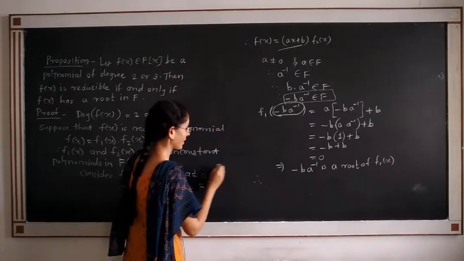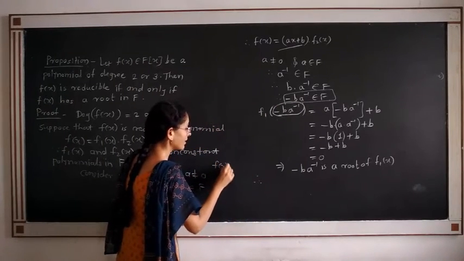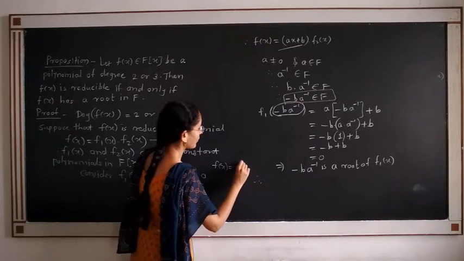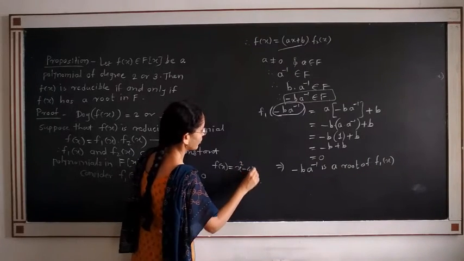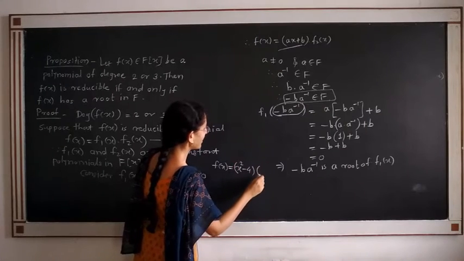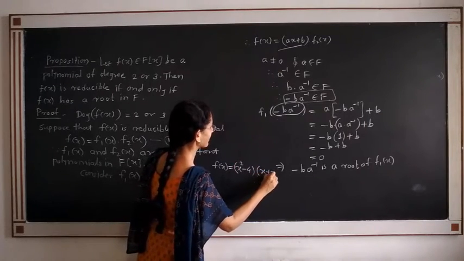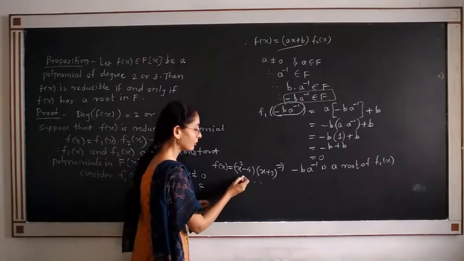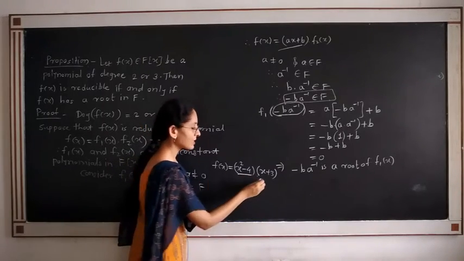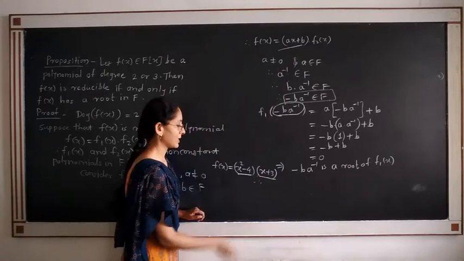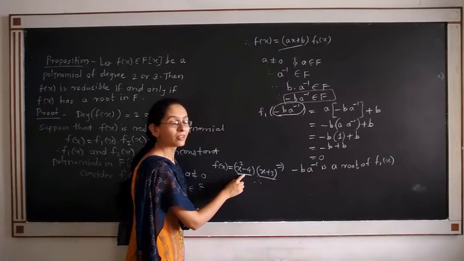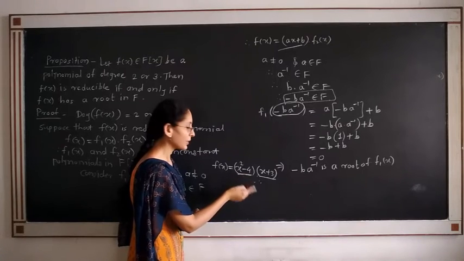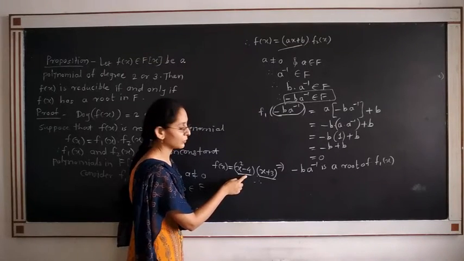For example, if f(x) is equal to x square minus 4 into some other polynomial, say x plus 3. Now see, this is the first polynomial f1(x), this is the second polynomial f2(x). For this polynomial, there is one root, namely 2, or you can take minus 2 as another root.